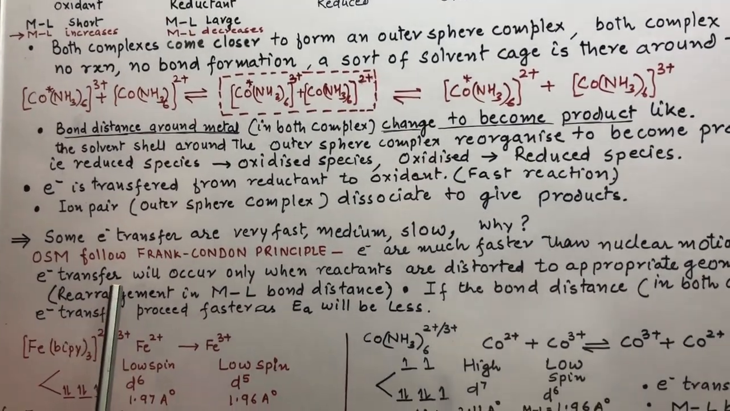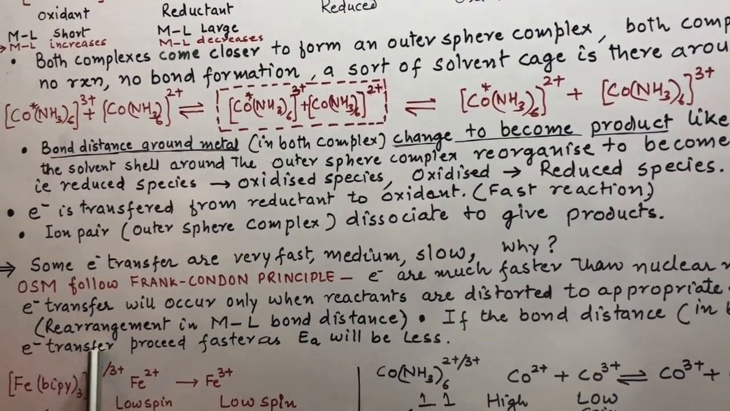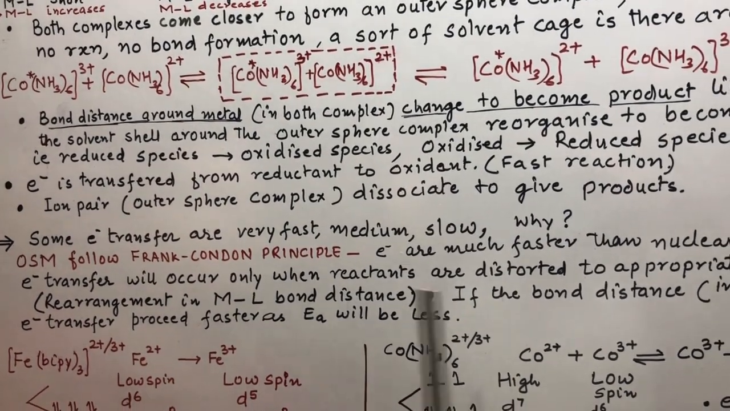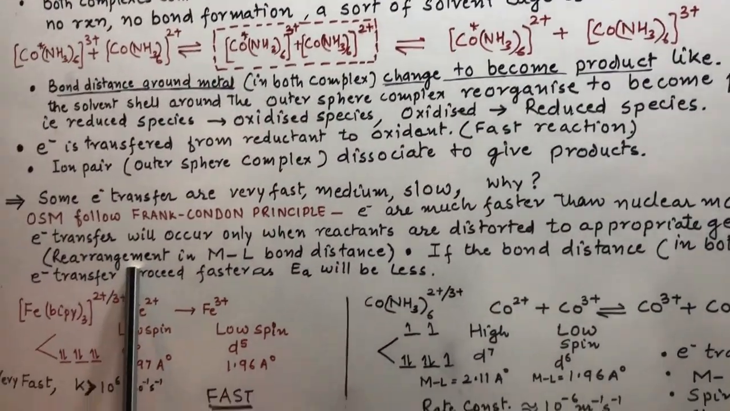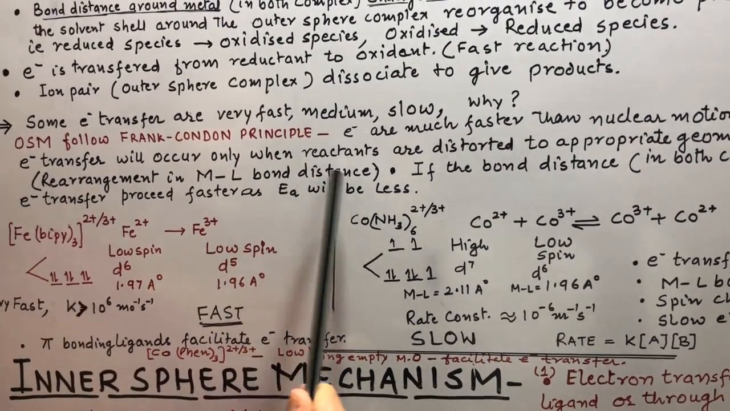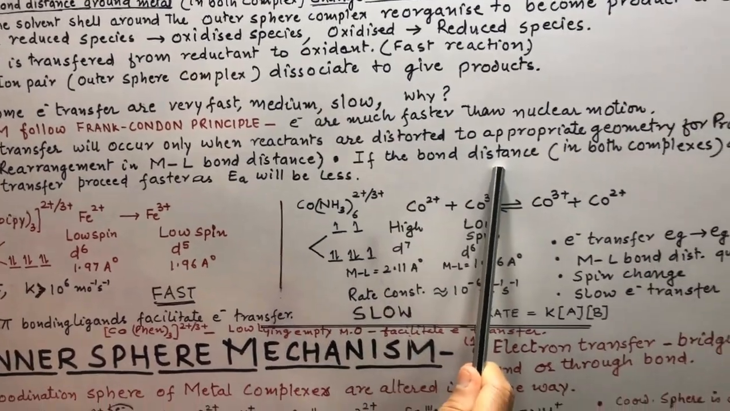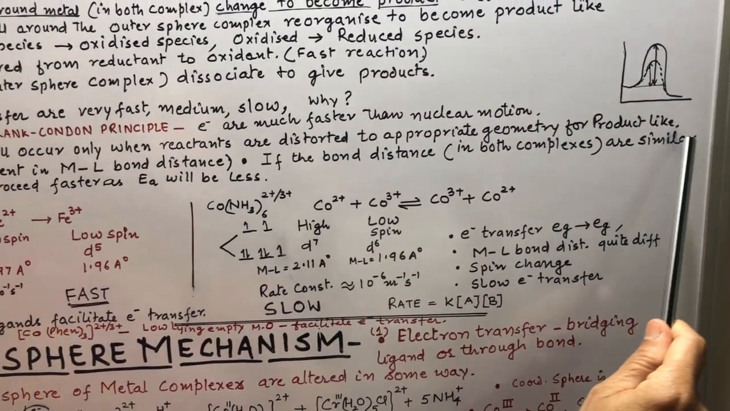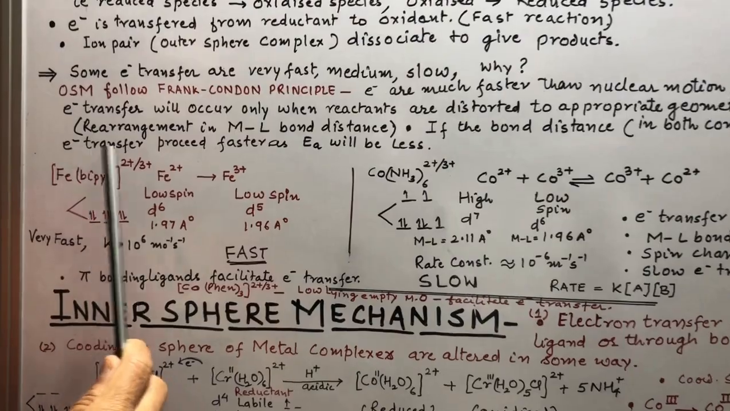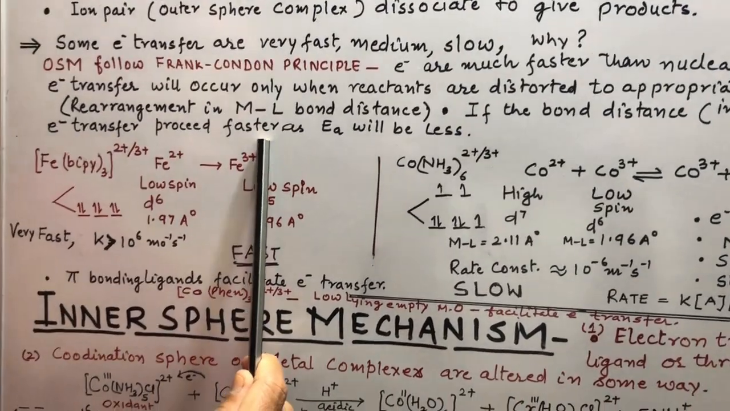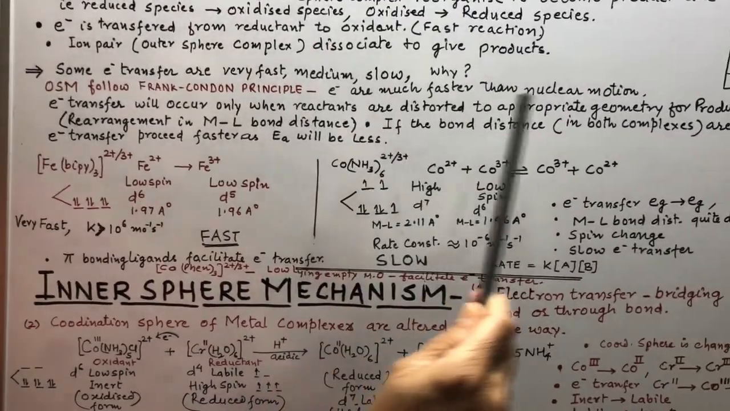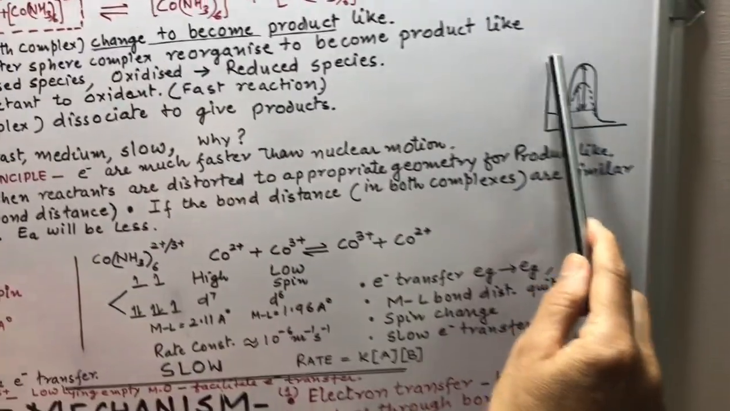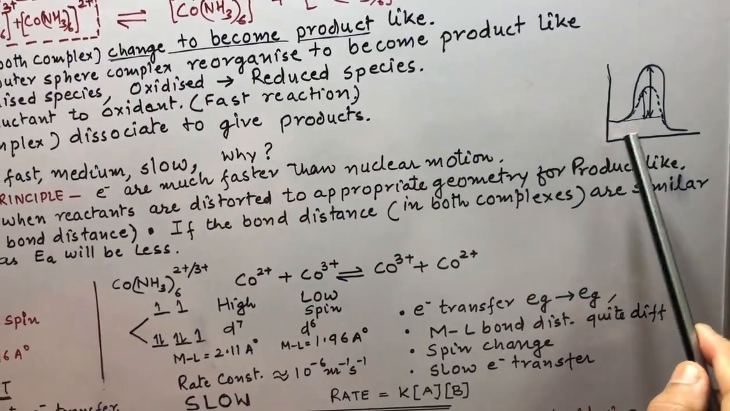Electron transfer will take place, means this distortion is simply rearrangement in the metal ligand bond distance. If the bond distance in both the complexes are similar, the electron transfer proceeds faster as activation energy will be less. We can see here I have drawn a simple diagram, which is an energy profile diagram.